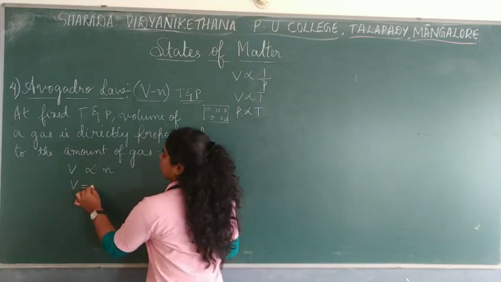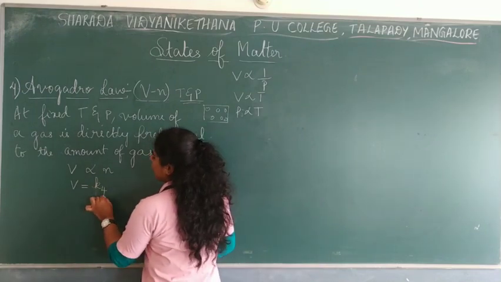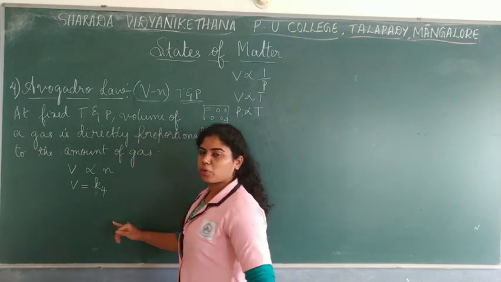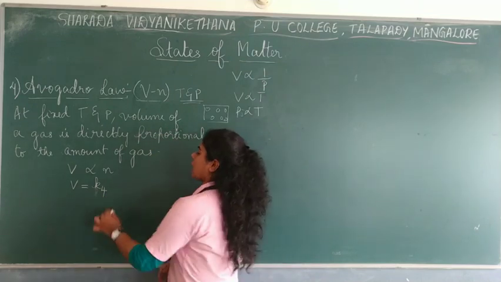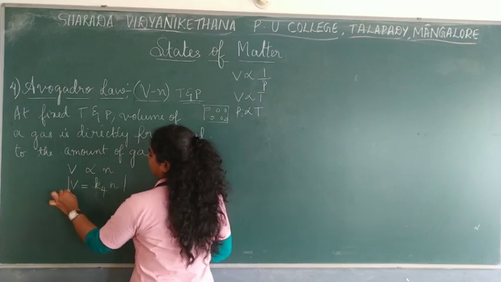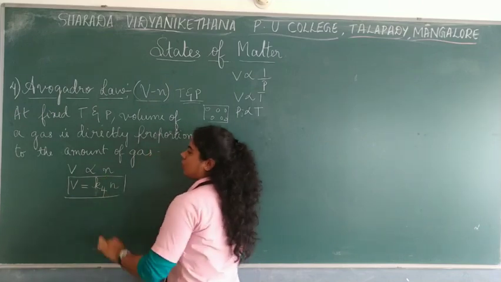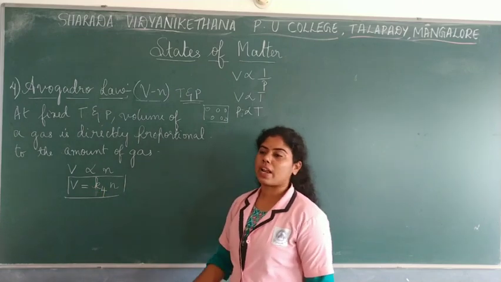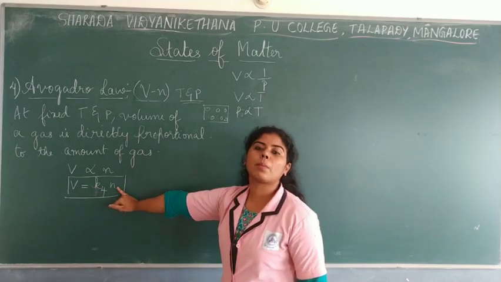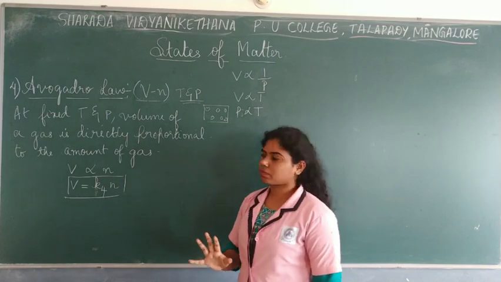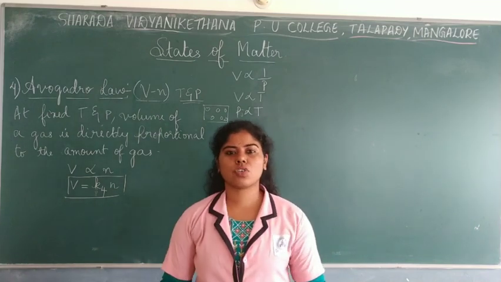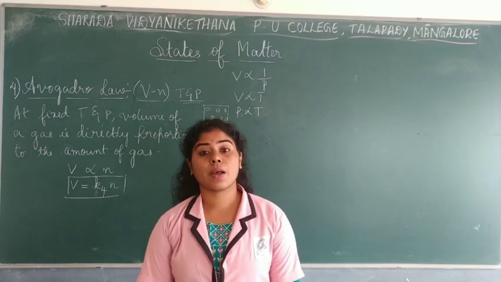In order to remove the proportionality, you introduce a constant of proportionality, K4, and then you have N. So this becomes the Avogadro law: V = K4 × N, where N is the number of molecules of a gas. Very easy to understand. Volume is equal to amount of gas.